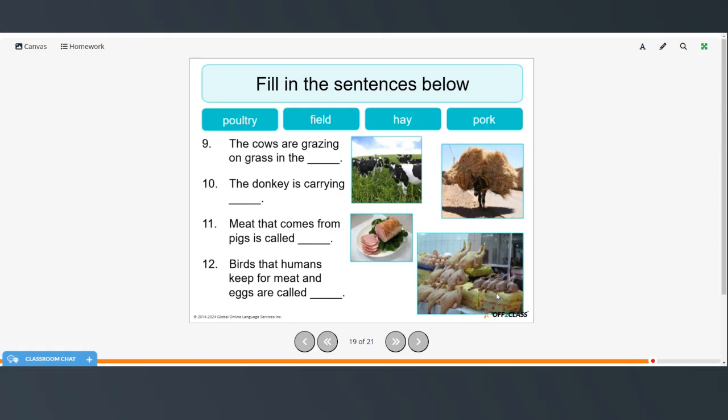All right, again, fill in the sentences below and restart the video when you're ready to check your answers. So the cows are grazing on grass in the field. The donkey is carrying hay. Meat that comes from pigs is called pork. And birds that humans keep for meat and eggs are called poultry.